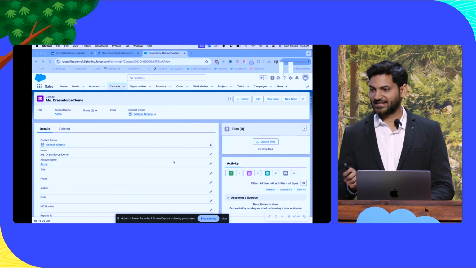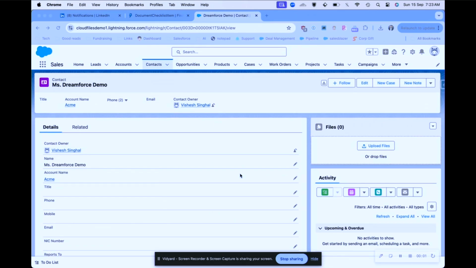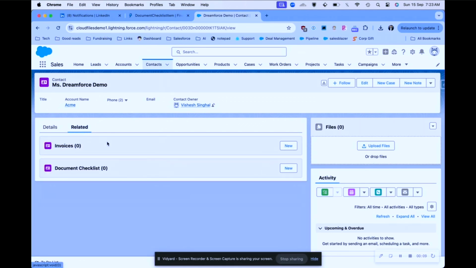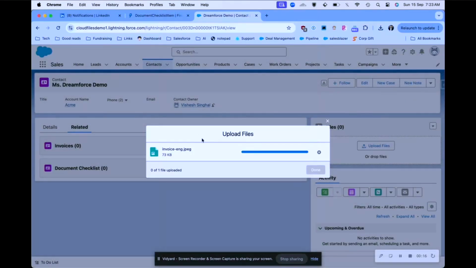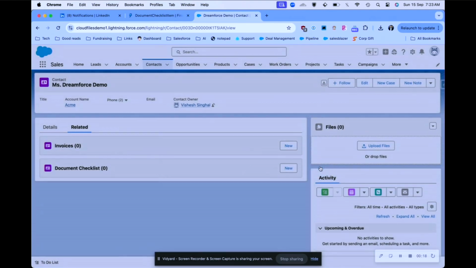So this demo is set up on a Salesforce contact object, but we can set this up anywhere. It's only for this demo I'm using the contact object. Okay, so I'm going to upload some invoices here one by one, and I'll show you how the AI can immediately understand and process these images. So first I'm going to put an invoice in English language.